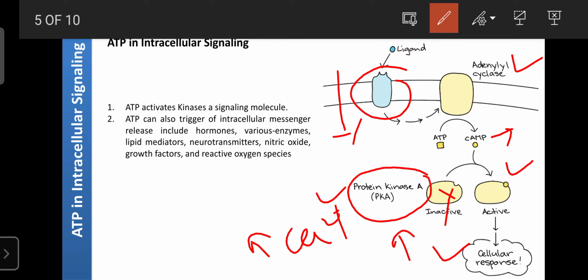The same ATP can also trigger intracellular messengers and the release of hormones. It can release various hormones or enzymes, lipid mediators, neurotransmitters, nitric oxide, growth factors, and it is even responsible for the formation of reactive oxygen species. These are the various biomolecules whose release mainly depends upon the signal transduction generated or created by ATP. That is why ATP is considered a signaling molecule, involved in signal transduction.